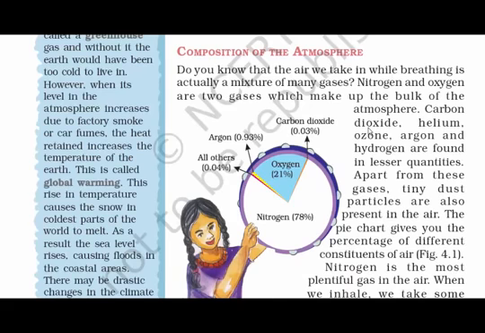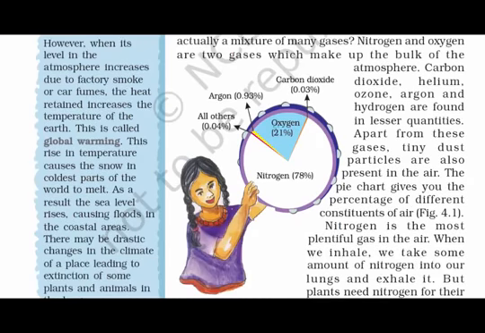Now let's read about the composition of the atmosphere. Well, if you see this pie diagram, you can see nitrogen takes over 78% and oxygen takes over 21%. These two are the major gases which make up the bulk of the atmosphere. Now, what about the other gases? There has to be some other gases as well. So they are carbon dioxide, helium, ozone, argon and hydrogen, but they are found in less quantities.